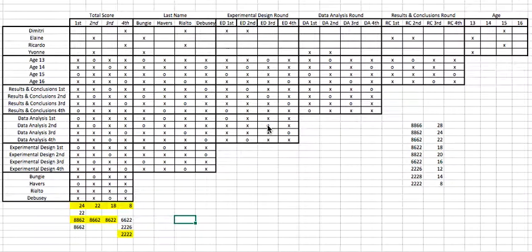Okay, so now we're trying to figure out who's who. So let's start with the 13-year-old. And we know the 13-year-old is a boy. So we go to every O that belongs to the 13-year-old. So we have that figured out. Here, oh, okay, so he's a boy. So we're going to say not Elaine and not Yvonne.